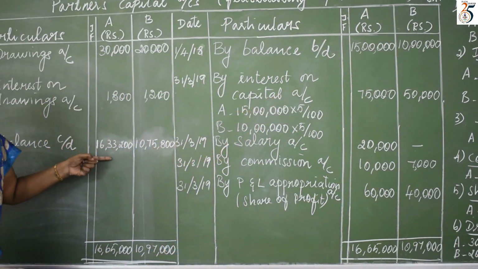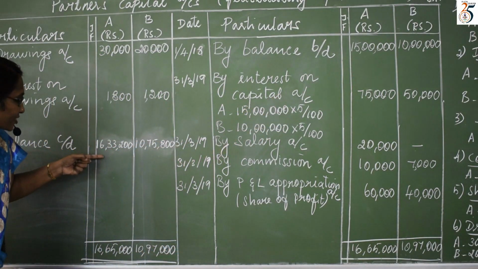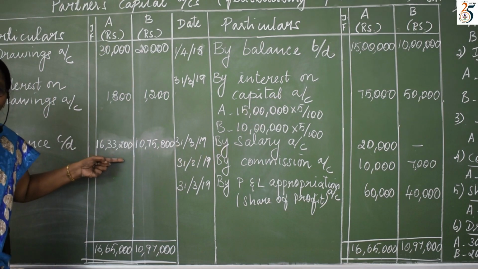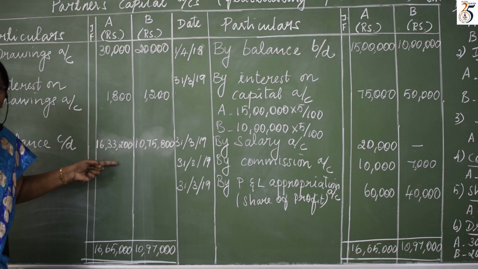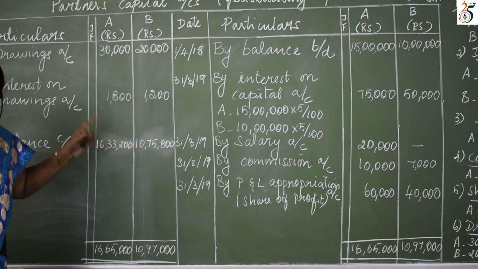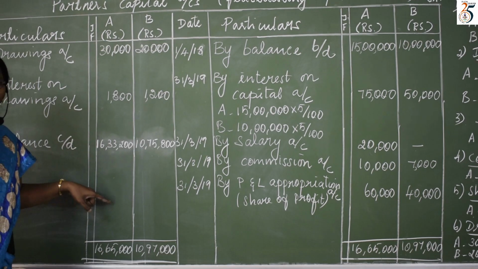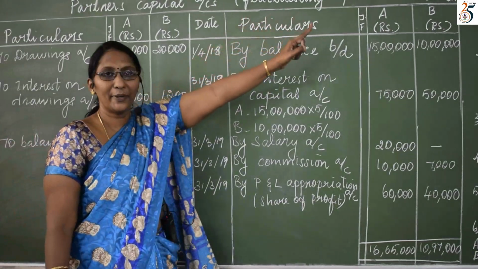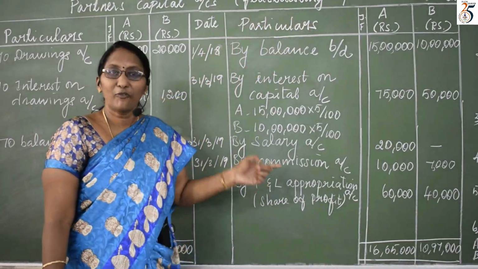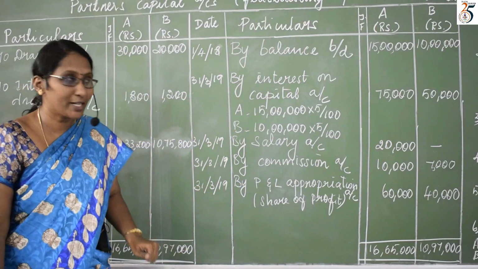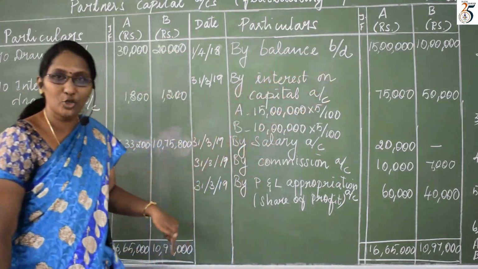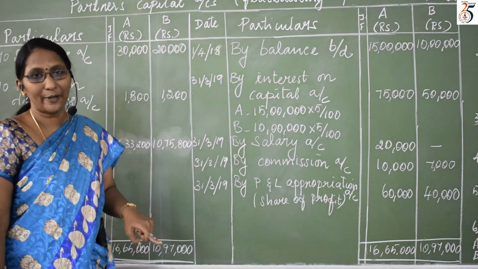How much did we get at the end? 16 lakhs 33,200. Did it change? Yes, it changed, because we are doing this partner's capital account under the fluctuating capital method. It fluctuates. Capital fluctuates from time to time.